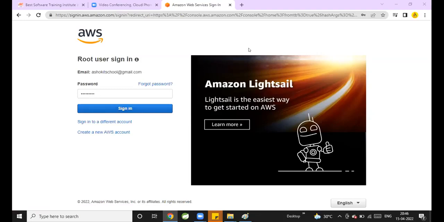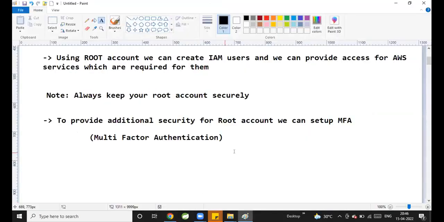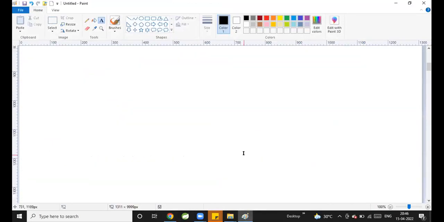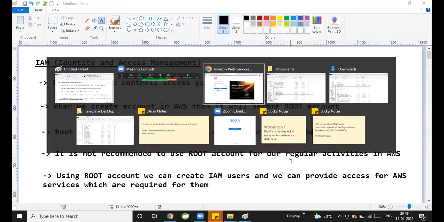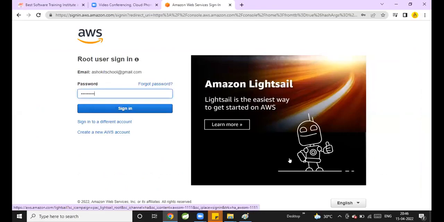So we are creating an account in AWS. When I create an account in AWS, by default, that account is created as a root account. The root account will have all the permissions in AWS. There are 200 plus services available in AWS, and you can use any service by using the root account.